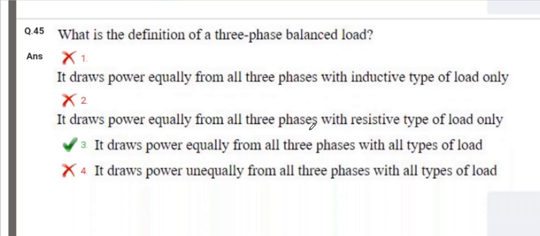What is the definition of a three-phase balanced load? The definition of a three-phase balanced load is that it draws power equally from all the three phases with all types of load.